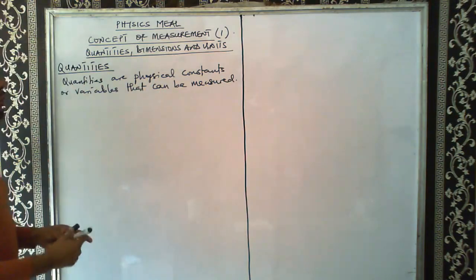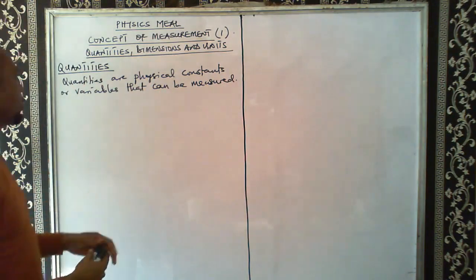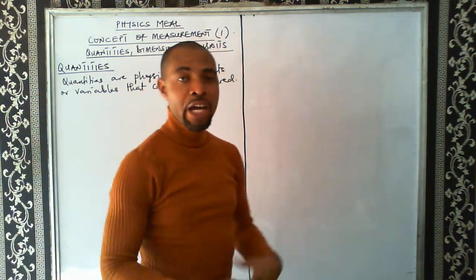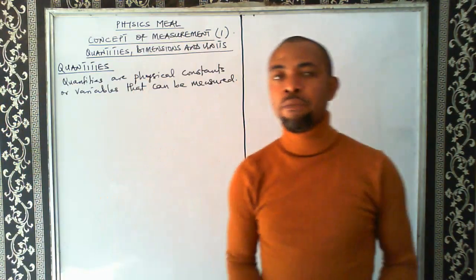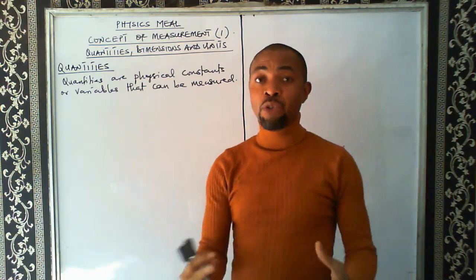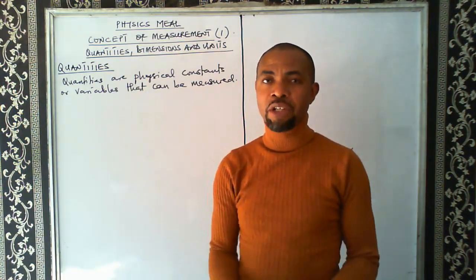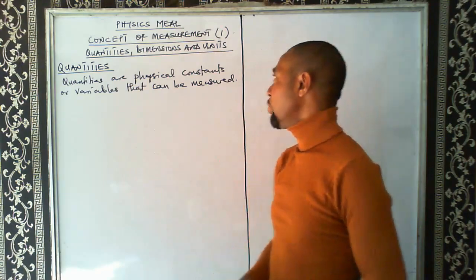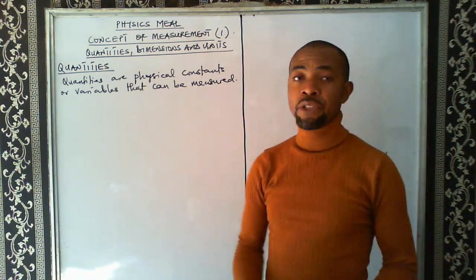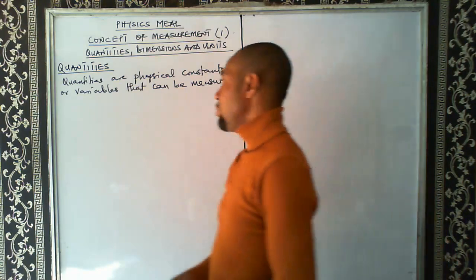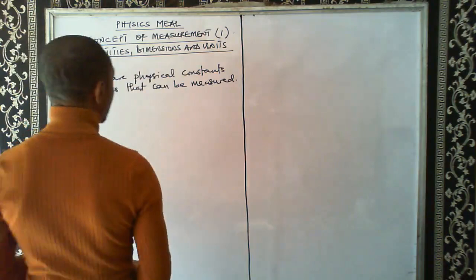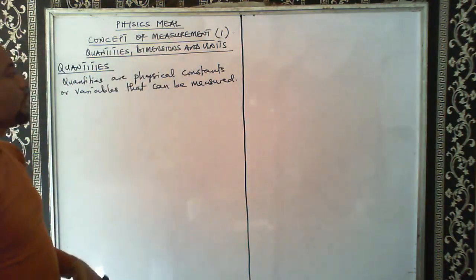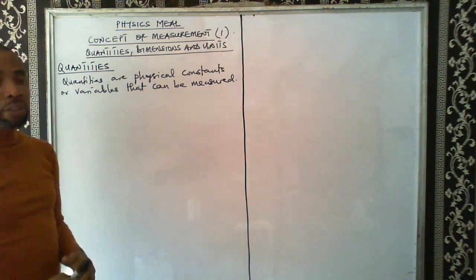So any measurable physical constant or variable is a quantity. So any physical constant or physical variable that you can measure, anything you can measure, is a quantity. So quantities are physical constants or variables that can be measured. Physical constants or variables that are measurable. That's what we mean by quantities.